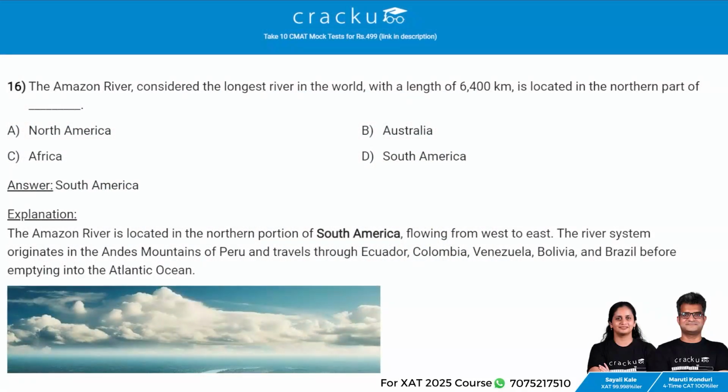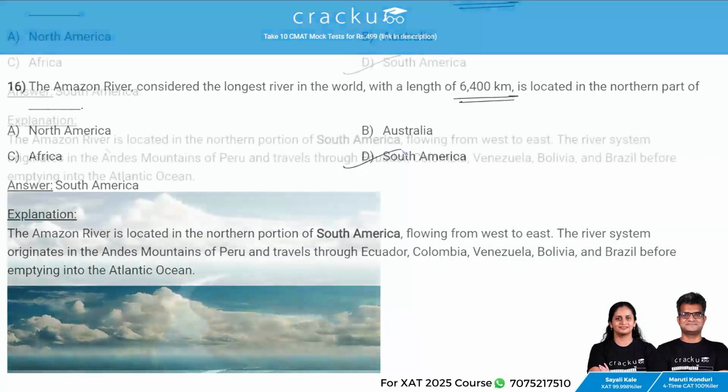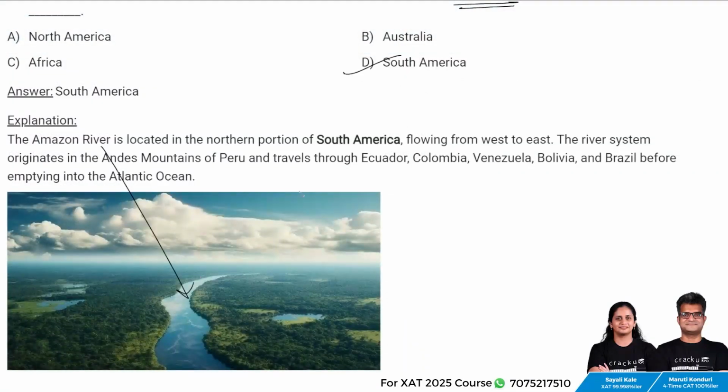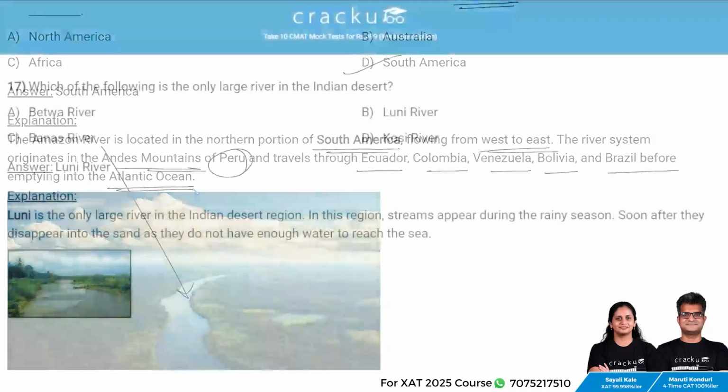The Amazon River, considered the longest river in the world with a length of 6,400 kilometers, is located in the northern part of dash. The answer is South America. So the Amazon River is located in the northern portions of South America, flowing from west to east. The river system originates in the Andes Mountains of Peru and travels through Ecuador, Colombia, Venezuela, Bolivia and Brazil before emptying into the Atlantic Ocean. Next question.